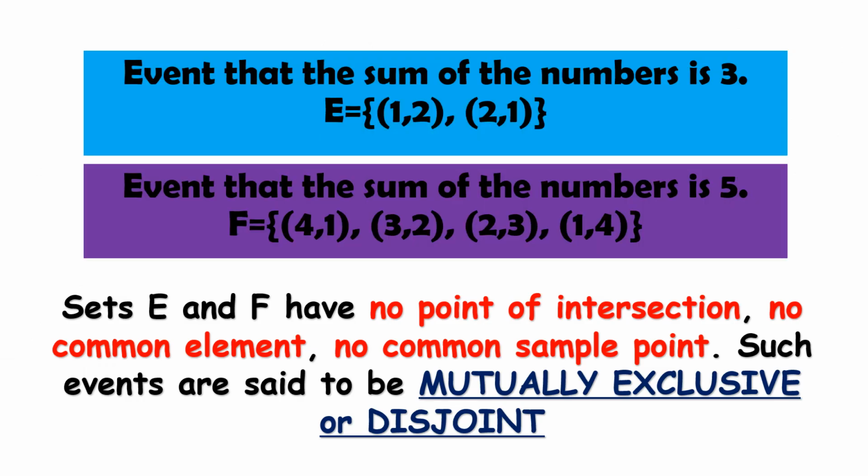Let's look at this example. So sa event sa taas, these are events that the sum of the number is 3. Pag in-add mo daw tatlo, so 1 and 2, 2 and 1. Now sa baba naman, event that the sum of the numbers is 5. So you have 4 and 1, 3 and 2, 2 and 3, 1 and 4. Sabi dito, sets E and F have no point of intersection, no common element, no common sample point. Walang magkaparehong element or sample point. Such events are said to be mutually exclusive or disjoint. So ito, yung mutually exclusive or disjoint will be discussed in the latter part of the lesson.